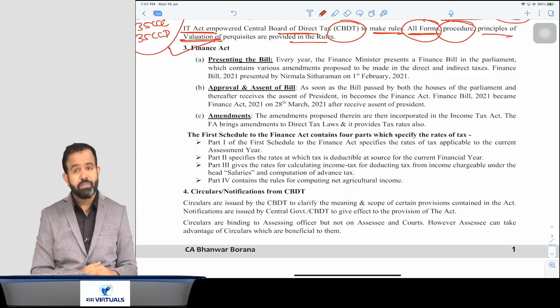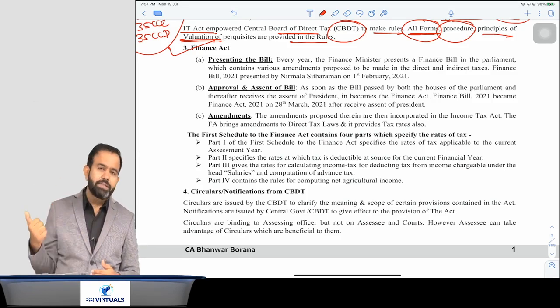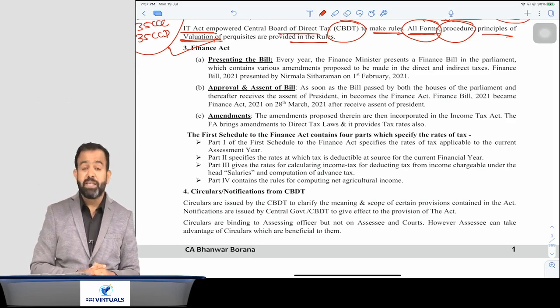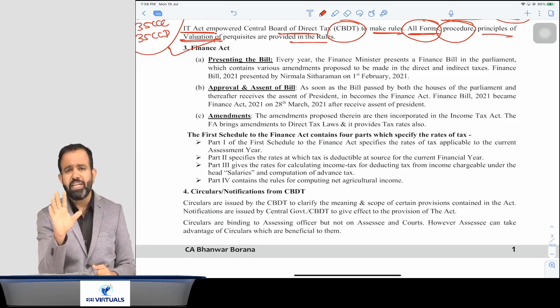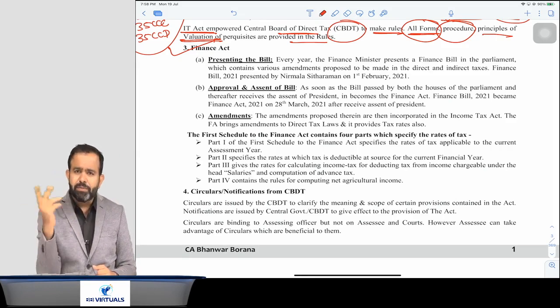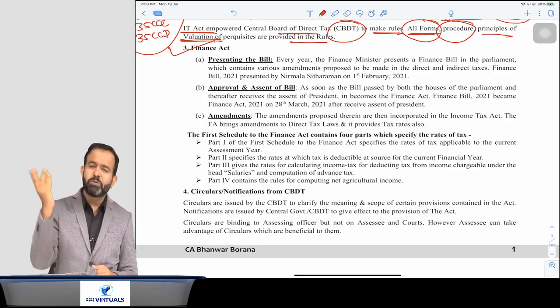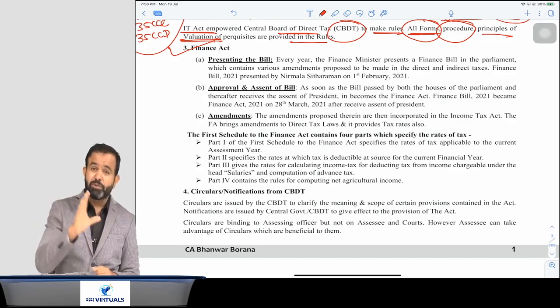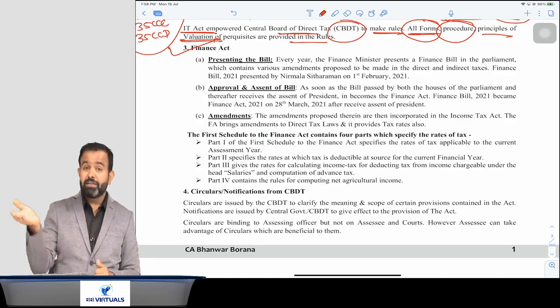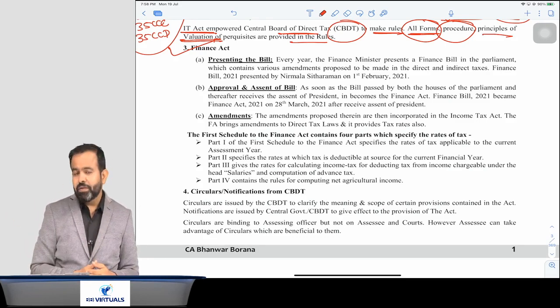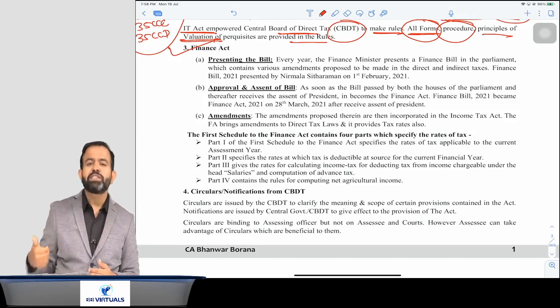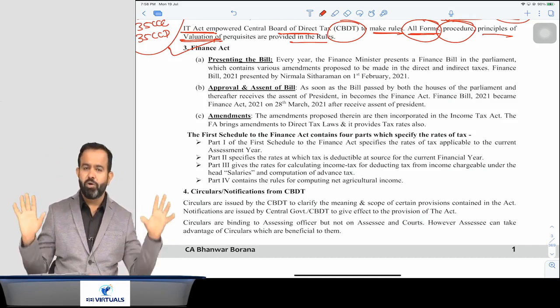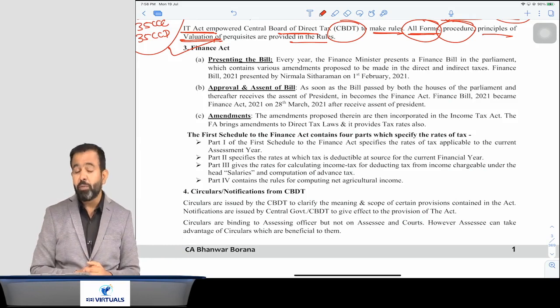In the Congress era, they always presented the finance bill or budget on the last day of Feb. The last day of Feb is the 28th or 29th. So P. Chidambaram and Pranab Mukherjee used to present the budget on the 28th Feb. But when BJP came into power, they changed that date from the last date to the 1st Feb. Now they present the budget on the 1st Feb of every year.